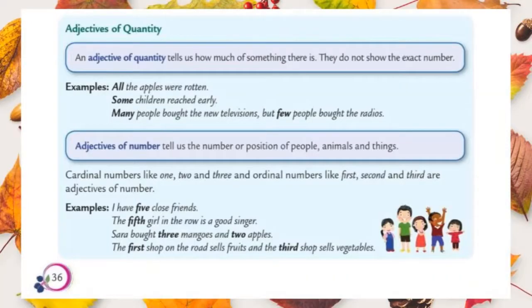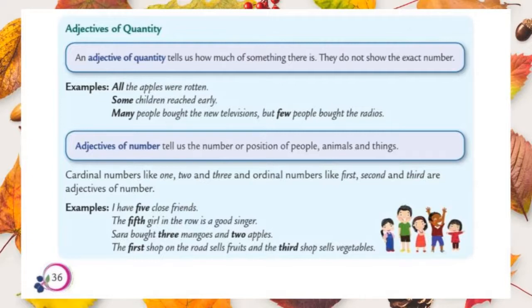Okay students, let us see the second kind, that is adjectives of quantity. An adjective of quantity tells us how much of something there is. They do not show the exact number. What do you mean by adjectives of quantity? It tells us how much, but we don't know the exact number of that.